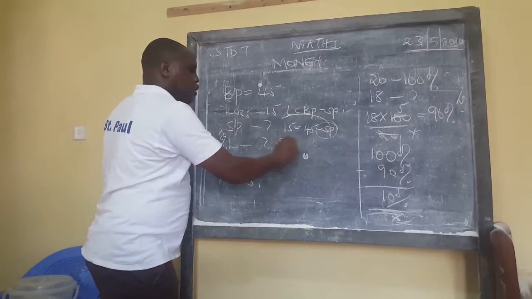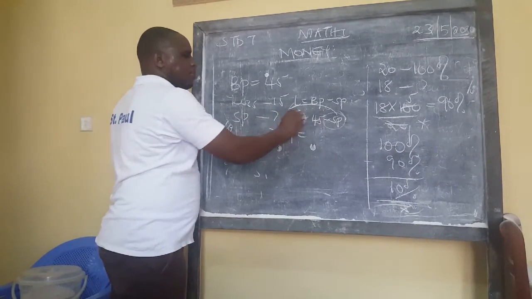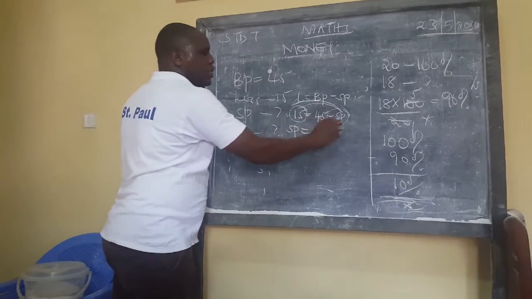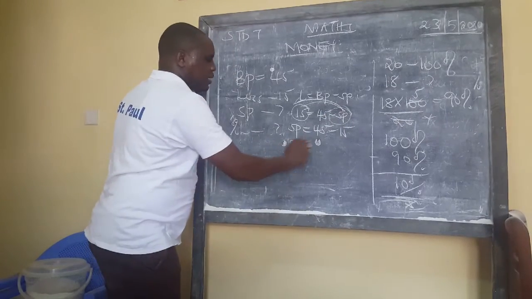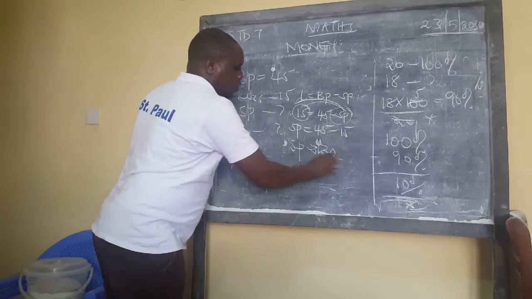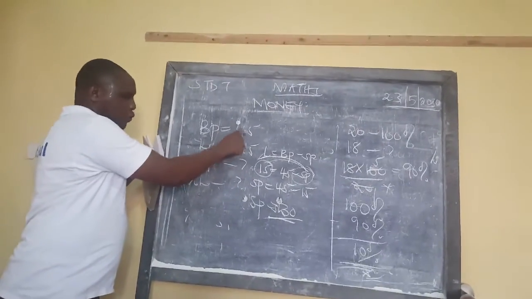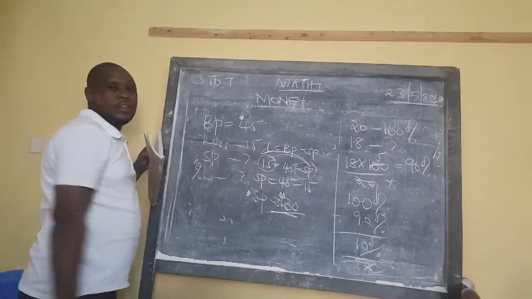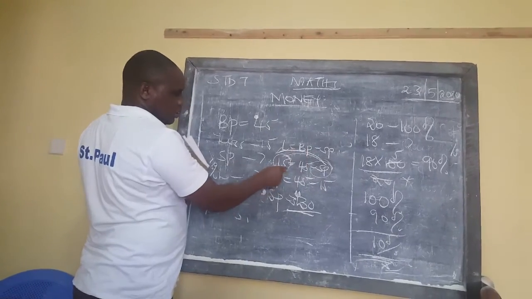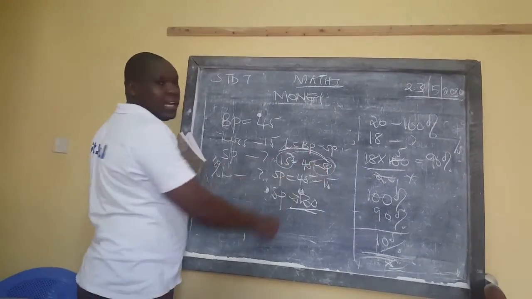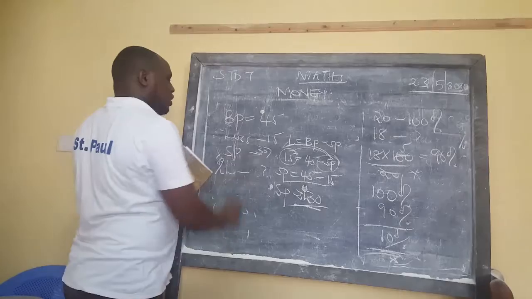So SP should be equal to, this must go on the other side because we want to group the like terms together. It is plus 15, and when it goes to the other side, it becomes minus 15. So this is going to be 45 minus 15 shillings. So our selling price is 30. So this person sold this item at 30 for them to experience a loss of 15. If you add 15 here, you get 45. You simply take the buying price minus the loss, and you get the selling price. That's what we have just done here. So our selling price is 30.